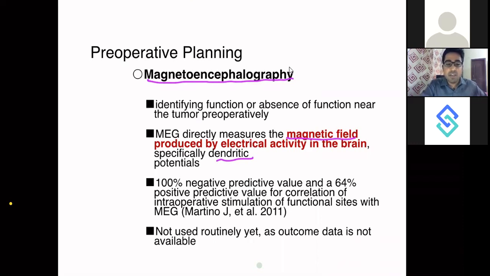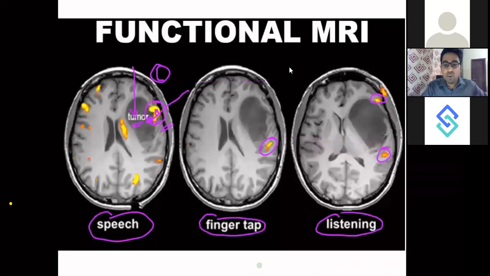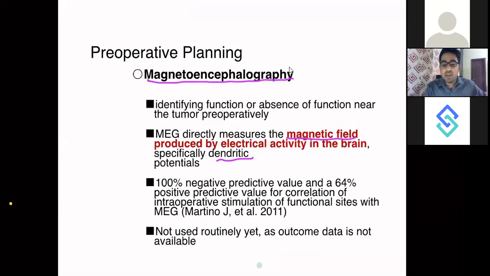So it's very similar to the MRI we understood. The same way MRI assesses by the increase in blood circulation, this investigation assesses by the magnetic fields. That's why it is called magnetoencephalography. It is like EEG, which is electroencephalography. Magnetoencephalography is where you look for magnetic impulses generated by your brain neurons.